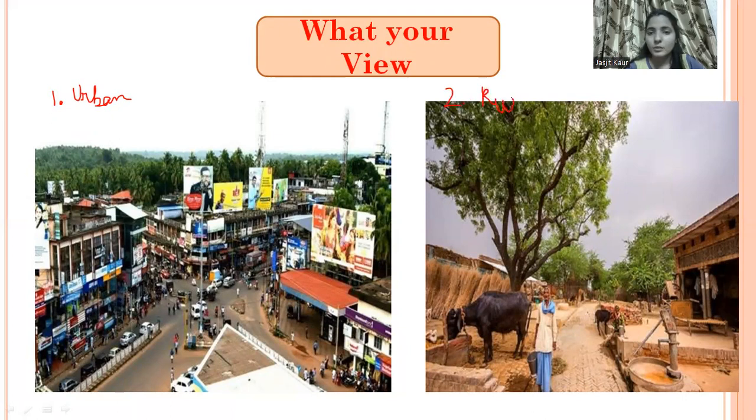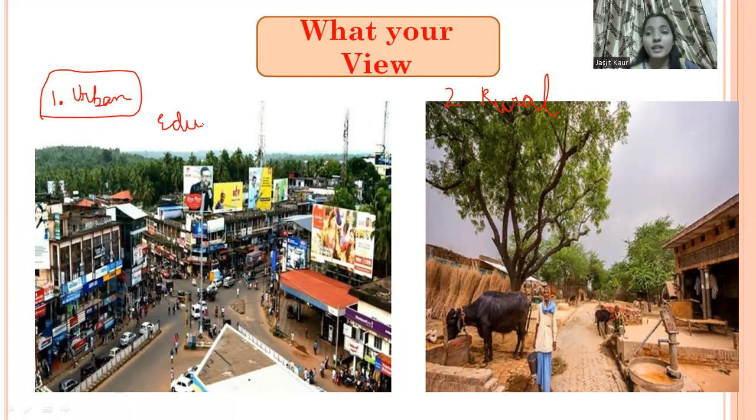Now tell me what kind of unemployment is there in urban areas. What do you think? What kind of unemployment is there in urban areas? Yes, the first one will be educated unemployment, because in urban areas people are educated but they are not getting the jobs, so we can say that in urban areas we have educated unemployment. And what about the rural area?